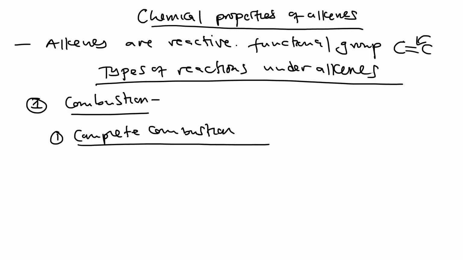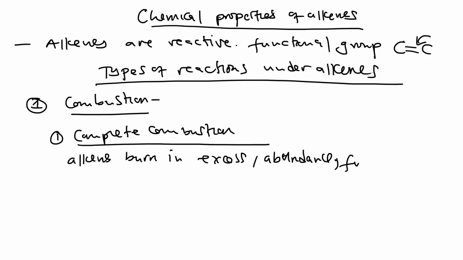For complete combustion, alkenes burn in excess, abundance, full supply, or plenty supply.